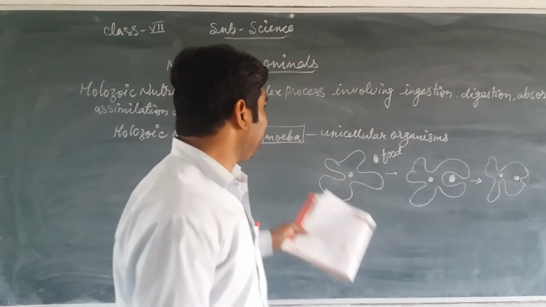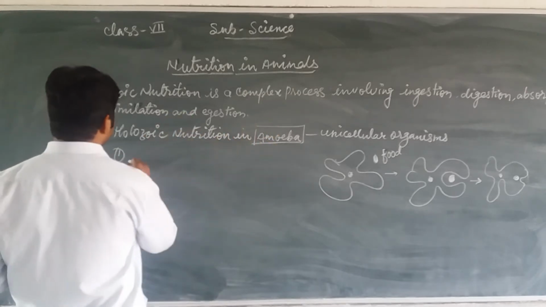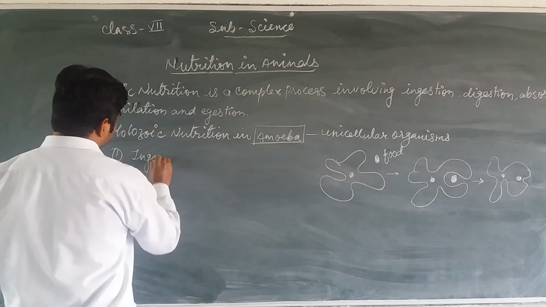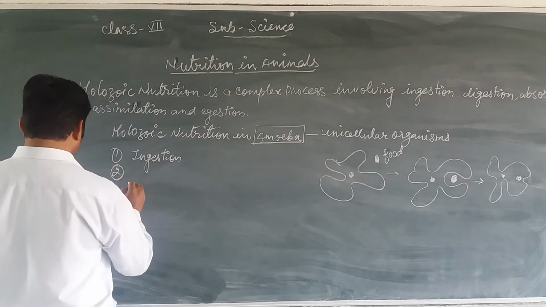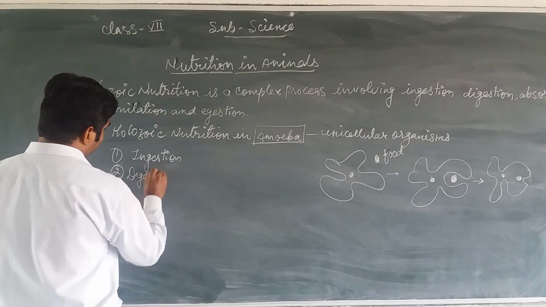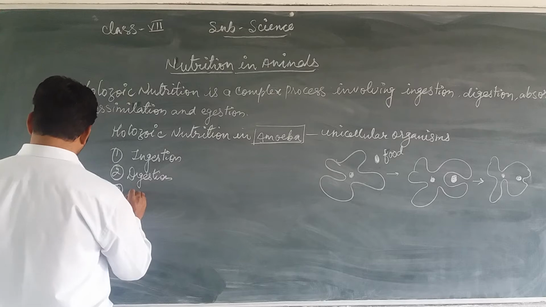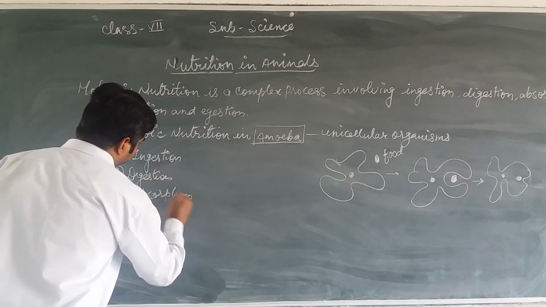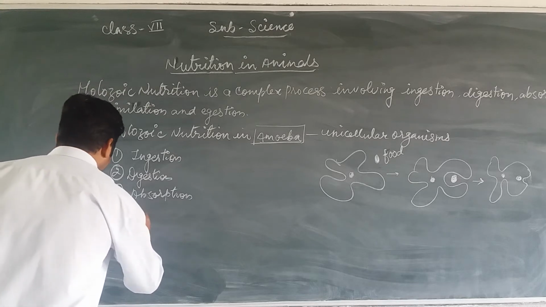So the first step in this process is ingestion. Second step is digestion. Third step is absorption. Fourth step is assimilation.